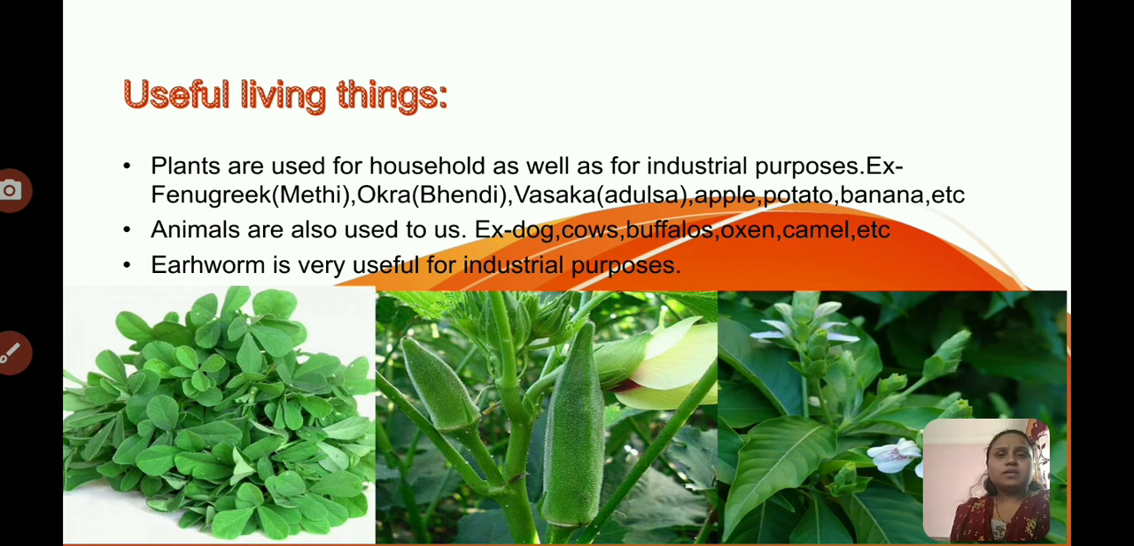Some animals are also useful to us. Some animals are domestic. Domestic means we keep that animal at home for our use. Examples are dog, cow, buffalo, oxen, camel. The earthworm is very useful for industrial purposes. So these are all useful living things.